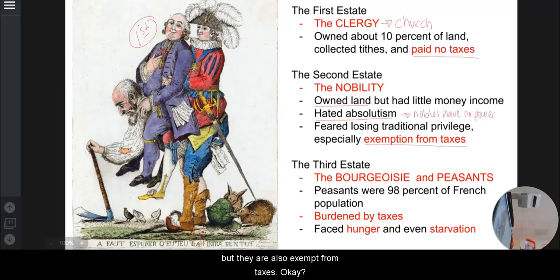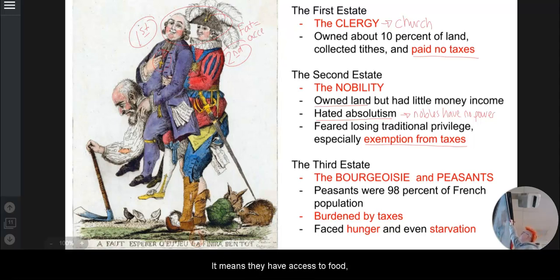But they are also exempt from taxes, okay? And here we're going to see up here our second estate. Now, one of the things that I want to point out with these is they're wearing a lot nicer clothing, right? They are put together. One of the other things, if we look at their faces, they are a little heavier. So when we see somebody that is fat in this time period, or heavier or bulkier, that definitely looks like they don't miss a meal, it means they have access to food, which means that they are wealthy.